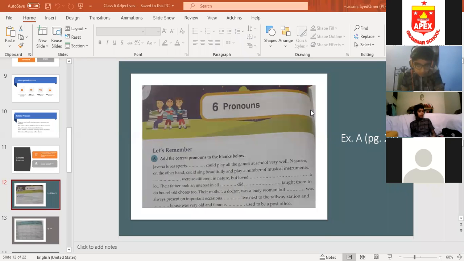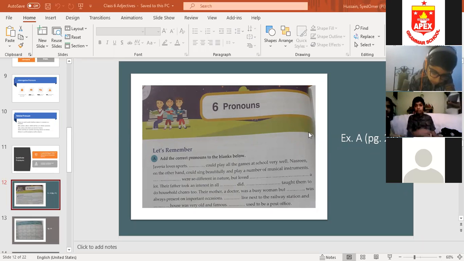Correct. They were so different in nature but loved each other a lot. Each other. When we are talking about two persons, we are going to use each other. They loved each other a lot. Now next. Good, Umar. Please, I want all of you, especially the girls, to participate. It's very important. Yes, Rohan, I've unmuted you.